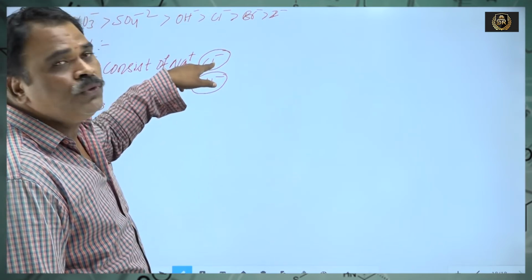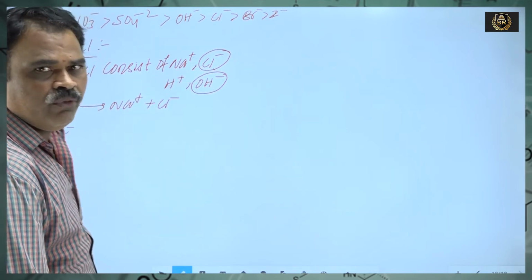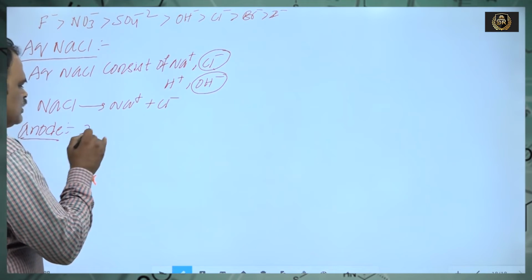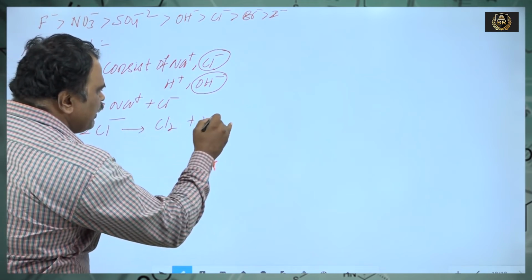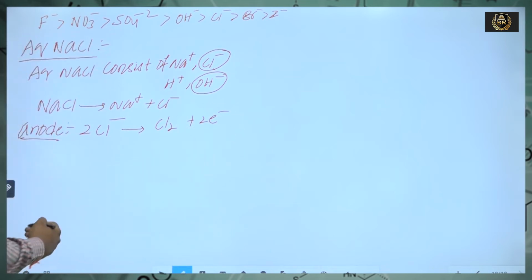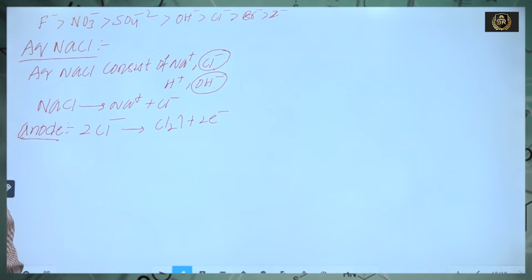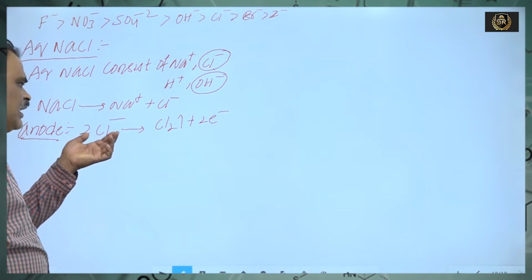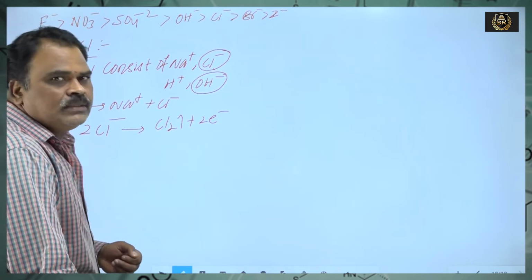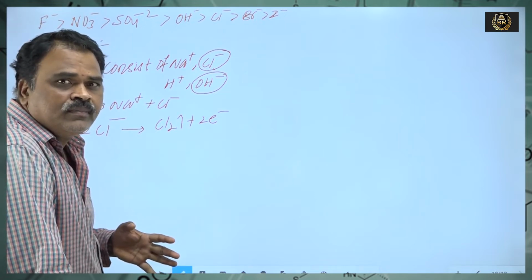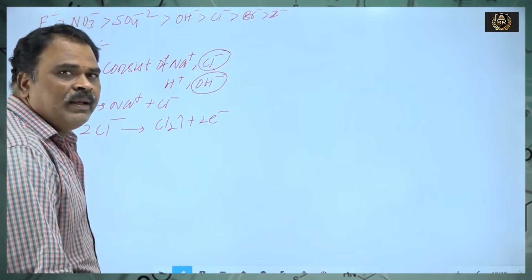Hence, Cl- ions move towards the anode easily when compared with OH-. Therefore, the Cl- ions undergo oxidation. Chlorine gas is liberated by the loss of electrons. So all these Cl- ions move towards the anode and chlorine gas is liberated.